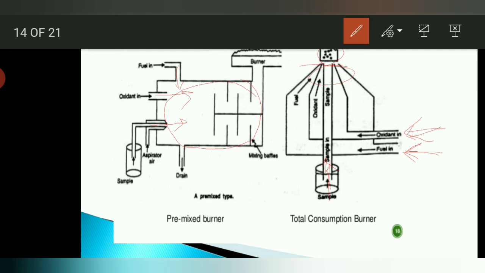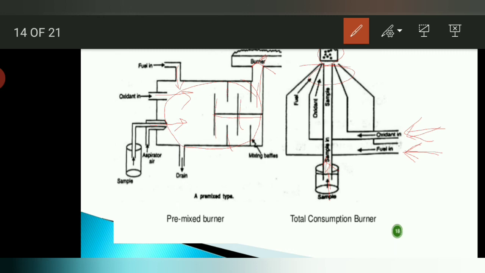From there they are carried through a series of baffles. The lines are called baffles. What is the baffles' role? The baffles mix the oxidant, fuel and the sample. The flame orifice is in the form of a long narrow slot, meaning after mixing in the baffles they get transferred towards the narrower slot. At the slot the burner catches the flame and converts the material into tiny droplets.